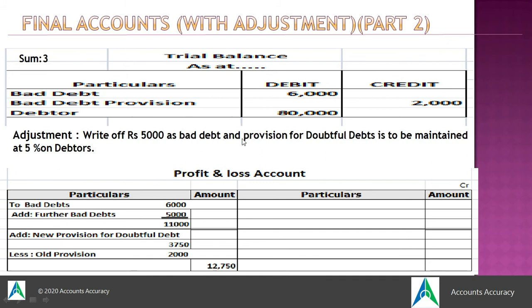So this is how the treatment will be done. You will add the new provision as well as further bad debt in the bad debt, and you will have to deduct the previous year's provision from the bad debt. So the total bad debt of the current year will be 12,750. This is how the third type of sum will be done.